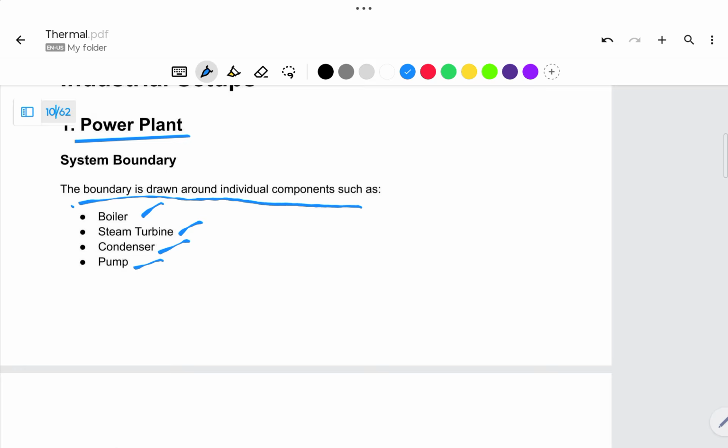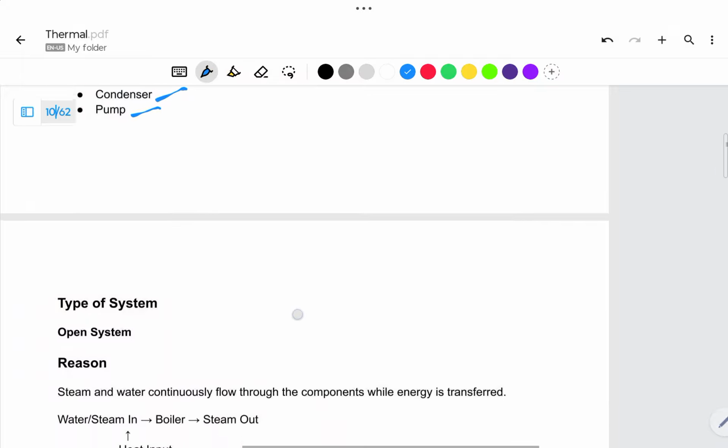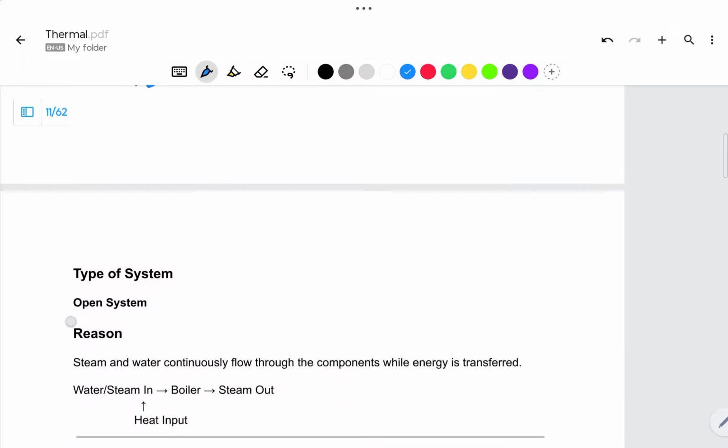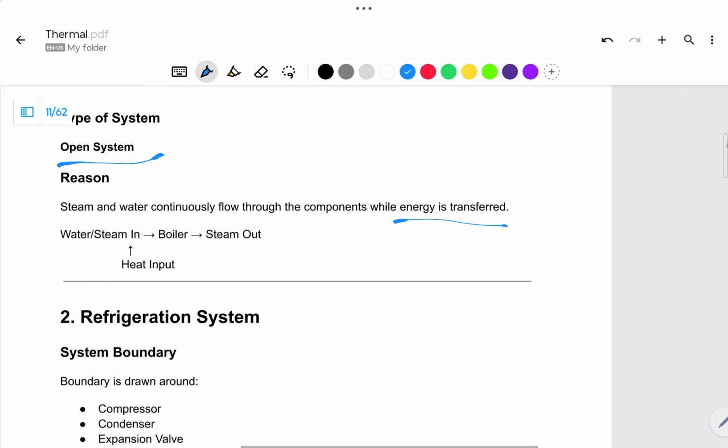Outside these, whatever is there is called the surrounding. This is an open type of system. A thermal power plant is an open system. Why? Because steam and water continuously flow out of the system, as well as energy transfer takes place. That's why we call it an open system.